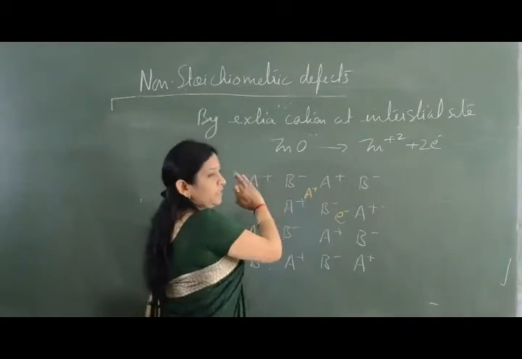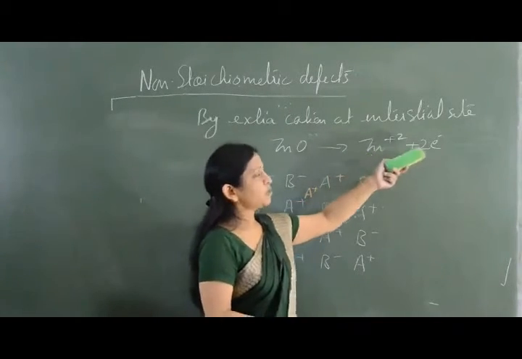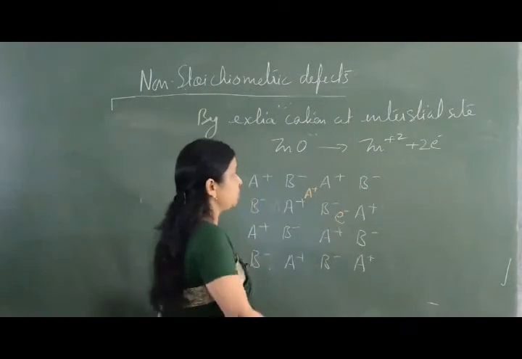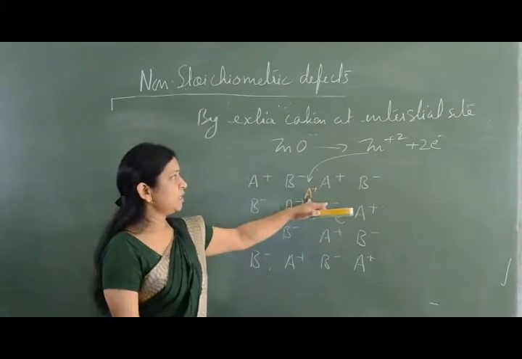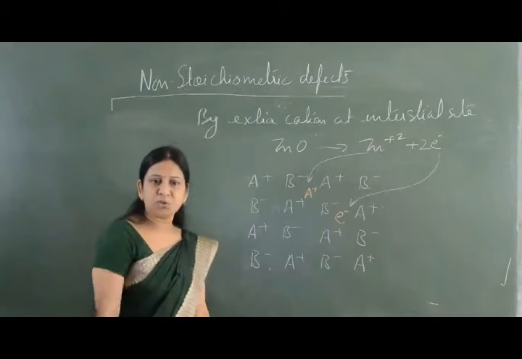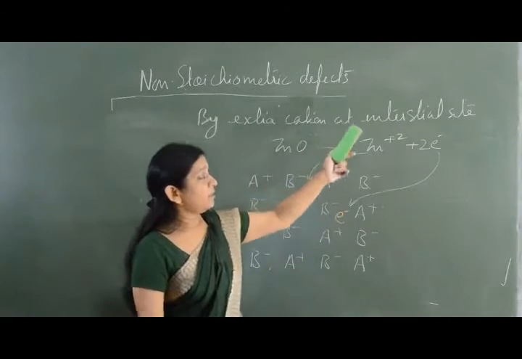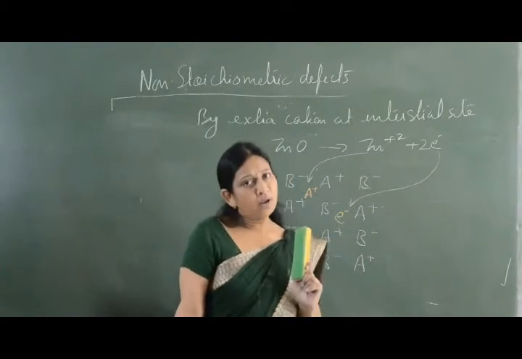The zinc ions accommodate in the interstitial site, and the electron also accommodates into an interstitial site. So this is by extra cation at the interstitial site, and the electron is present to maintain electrical neutrality.